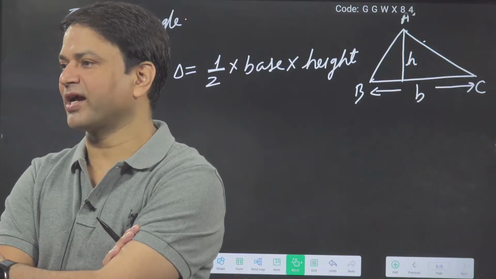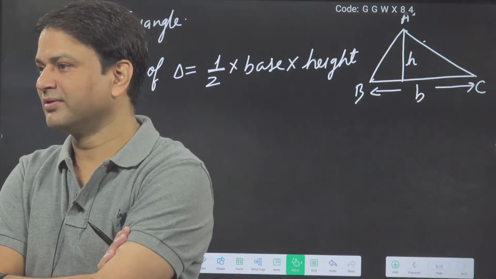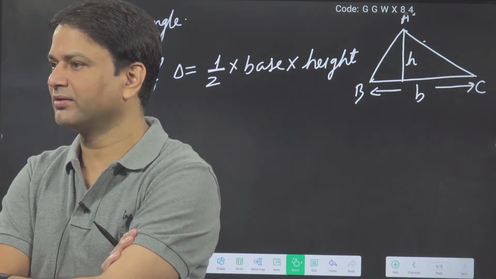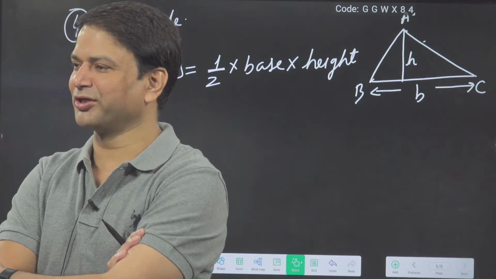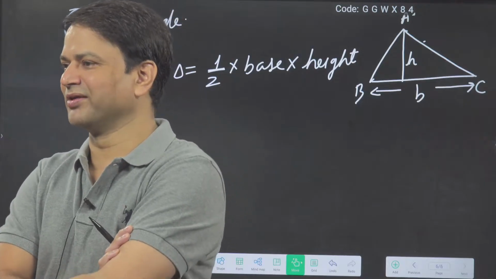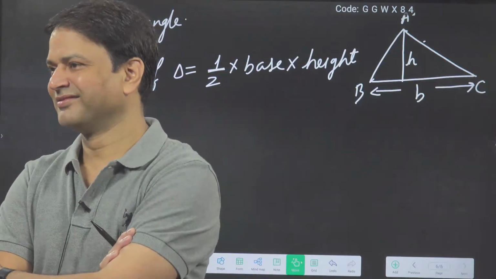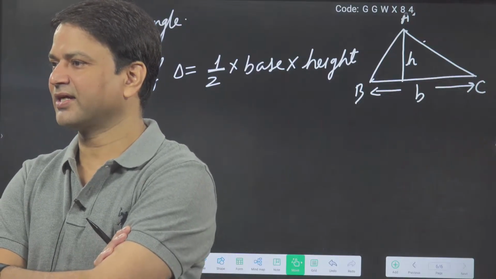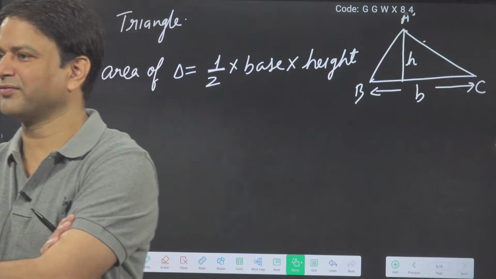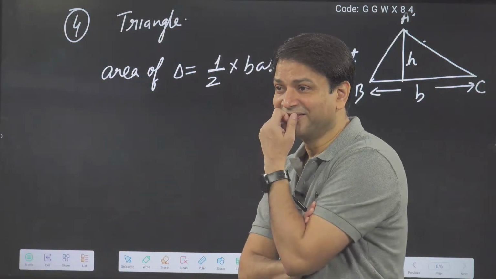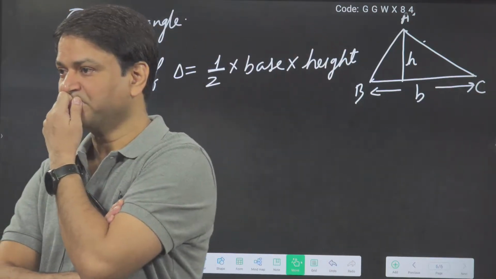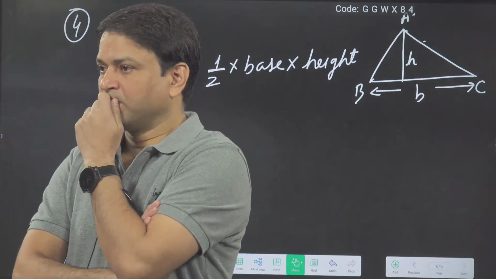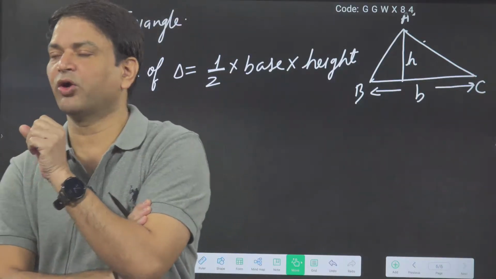What is the median of a triangle? What do you understand from the word median? Trisector of all heights of a triangle. Altitude. Median is the altitude. Then why a different name has been given? Line segment connecting a vertex to the midpoint of the opposite side. Okay. So what is the meaning of the median?